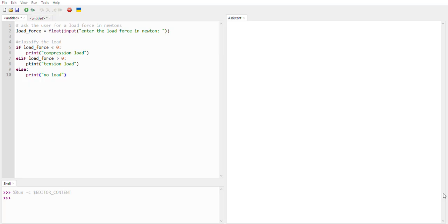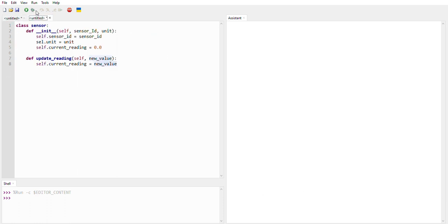So this is my code for that. The goal is to create a class that holds a sensor's ID, its units of measurement such as Celsius or PSI, and its current reading, which starts at 0. The class also allows us to update the reading when new data is received.